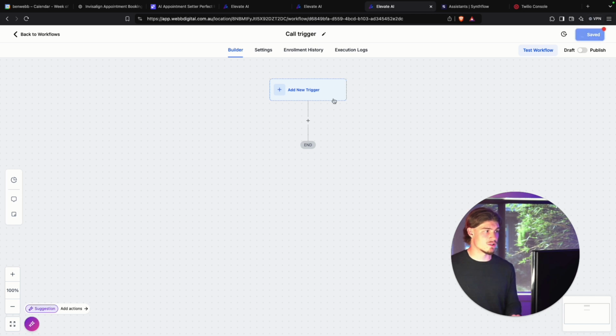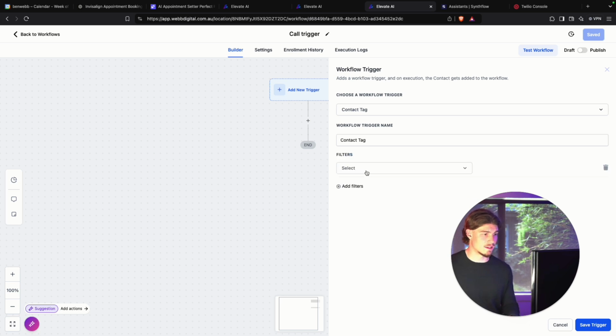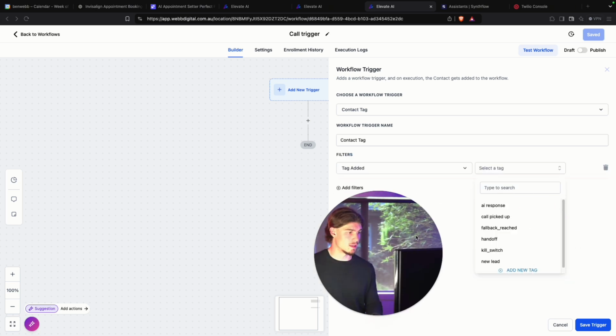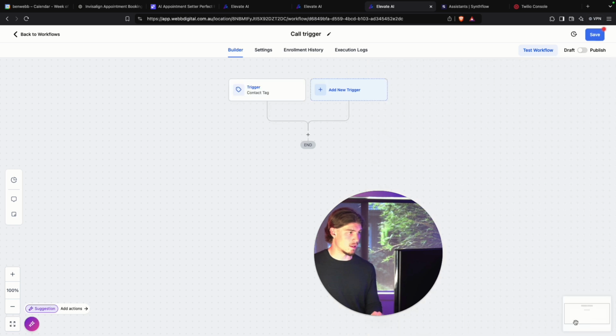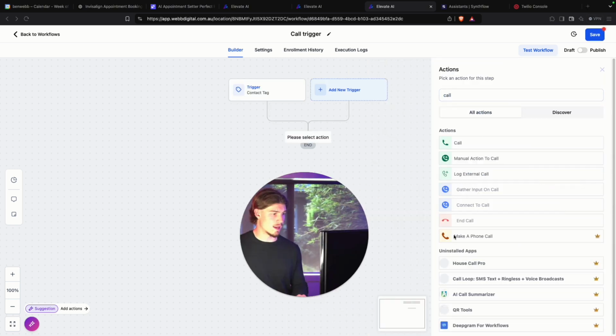And this trigger can be a range of things. It can be they submit a form, Facebook form even. They click a certain button on a website, literally whatever you want. But for this instance, I'm just going to do contact tag added. So contact tag will be the new lead tag, like that. And then the call step. So we'll go make a phone call.